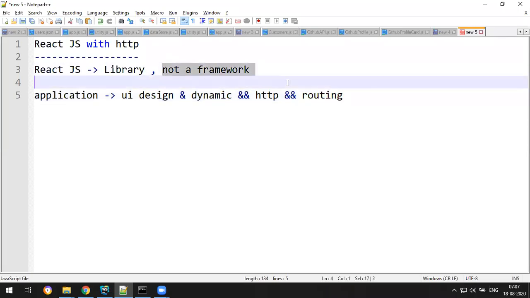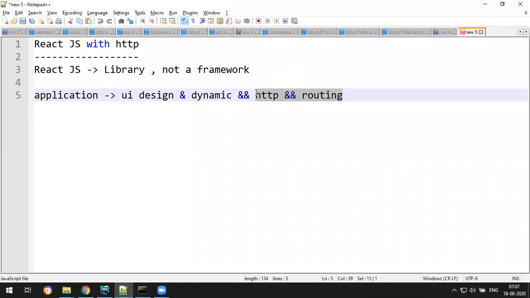But for Angular, they have given their own library and you have to use their own library only. That's the reason why React is called a library. It's not a framework, because HTTP and routing are not provided by React.js.